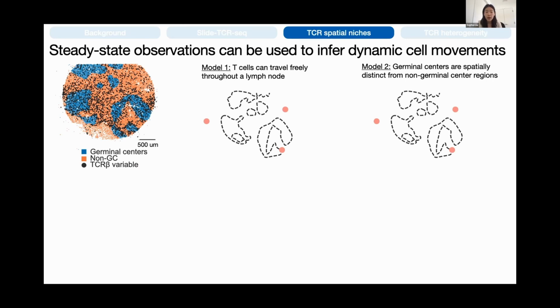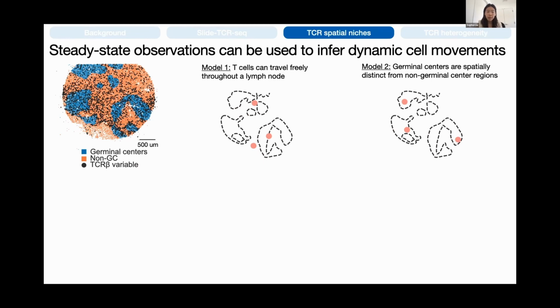So we can then consider two models of how these T cells are traveling throughout this tissue. The first is that T cells can travel throughout the lymph node freely. And the second is that T cells, once they enter into germinal centers, are no longer able to travel freely across the lymph node and are confined to the GCs.